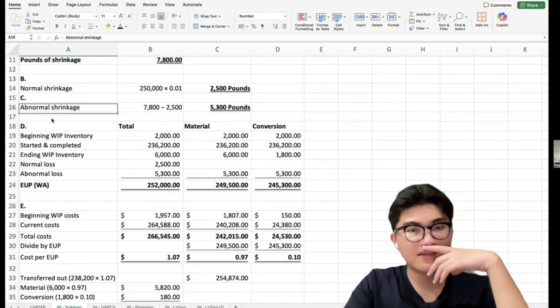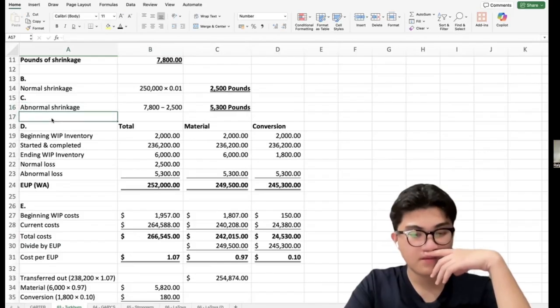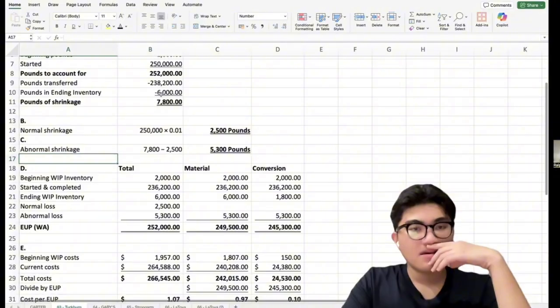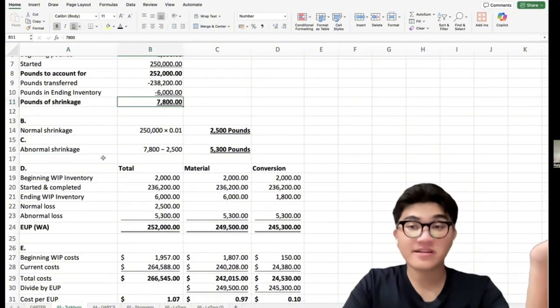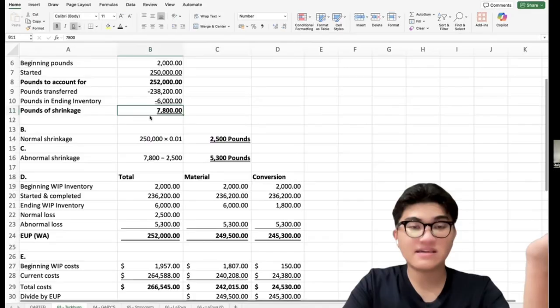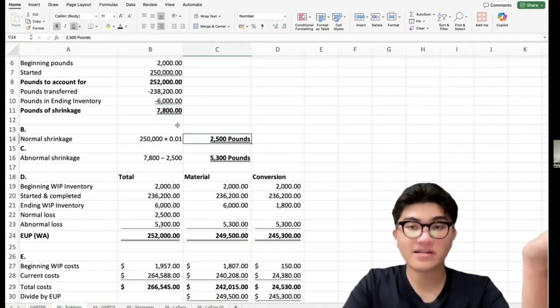Now we will compute the abnormal shrinkage. The total pounds of shrinkage we have is 7,800. That exceeds the 2,500 pounds of normal shrinkage.